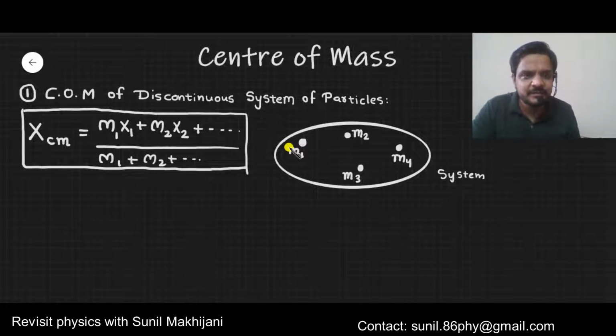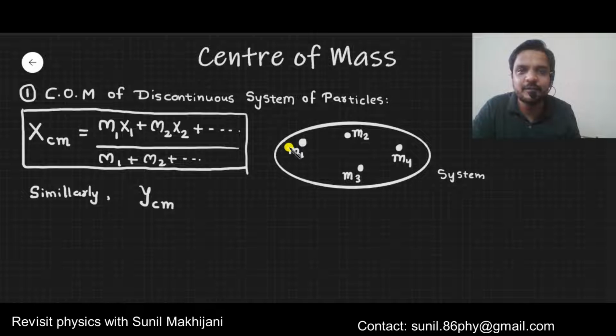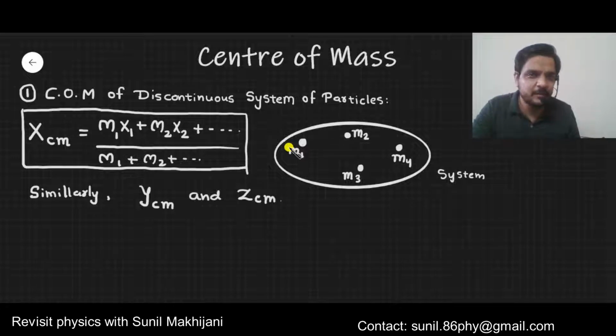Okay, it's easy. Now the way I have written the formula for the x coordinate of the center of mass, in the same way there is a formula for the y coordinate of center of mass, and the same for the z coordinate of center of mass. So for a discontinuous system this formula is there. Next point I am going to.